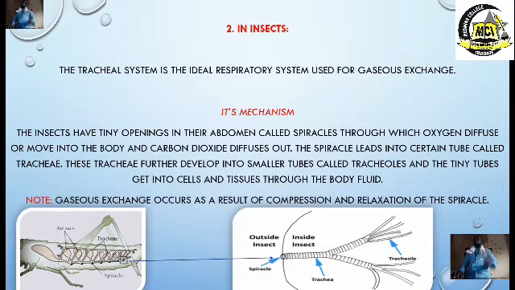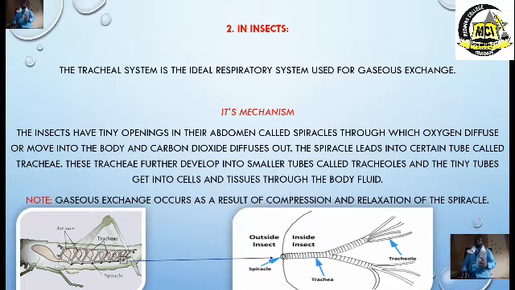Now, note, gaseous exchange occurs as a result of compression and relaxation of the spiracle. When they compress, what happens? When they relax, what happens? I know you will be thinking, when they relax, they release carbon dioxide.